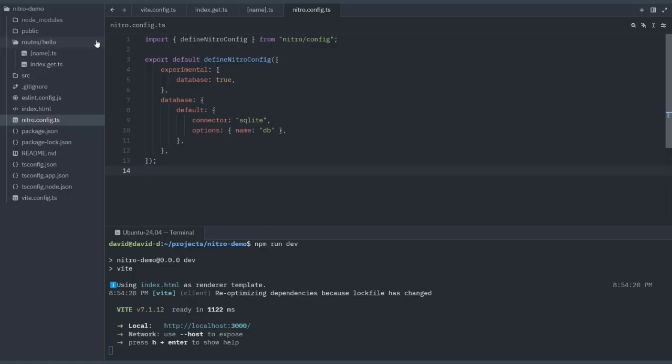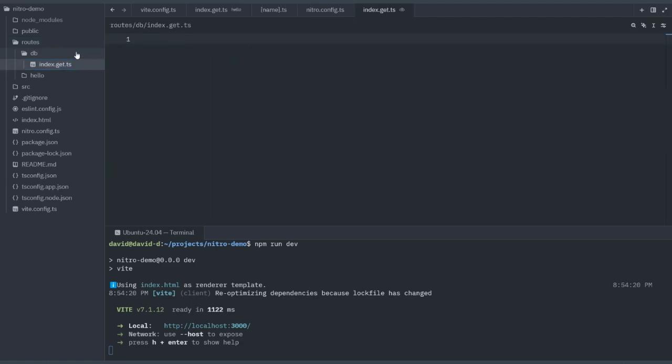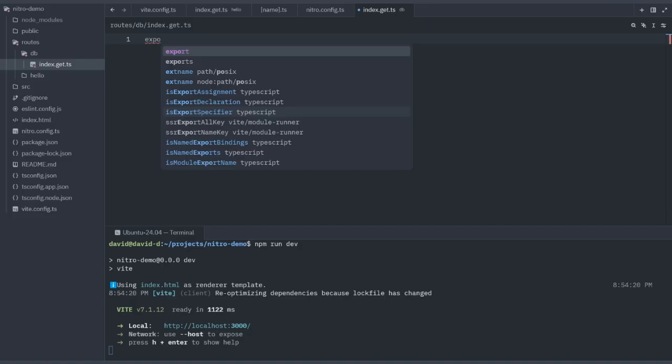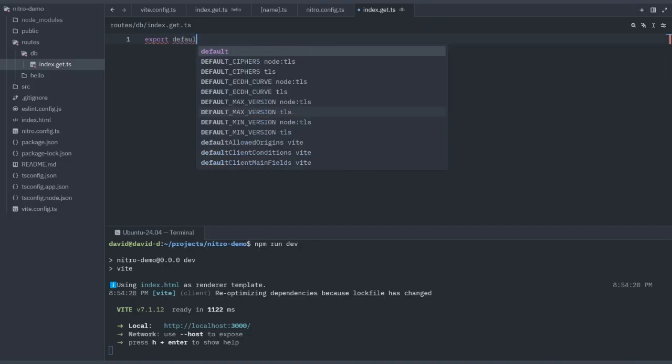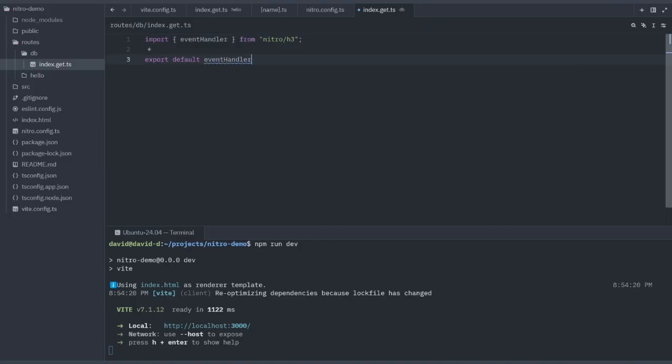All right, now let's test it out. Let's first create a route that hits the DB. So let's go back into routes. Let's create a path called db, and inside there, let's create index.get.ts, because we'll be using a get method again. Now let's do export default defineEventHandler, and we won't be taking in any parameters this time.